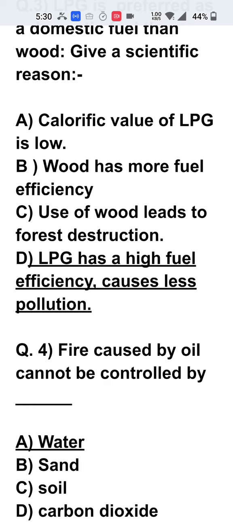D is the correct option. Though C option looks like it is correct, like use of wood leads to forest destruction, but this is not a scientific reason for not using it as a domestic fuel.